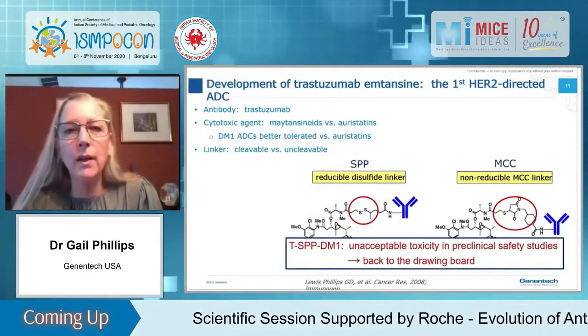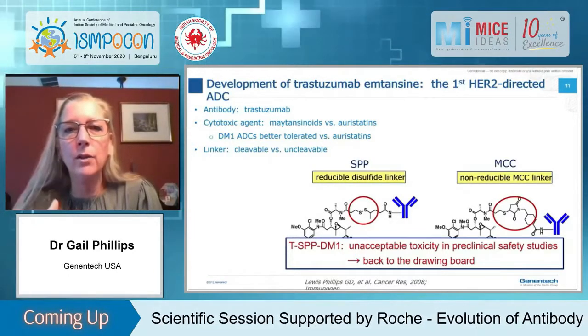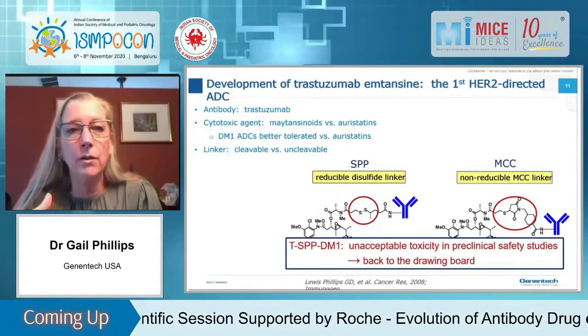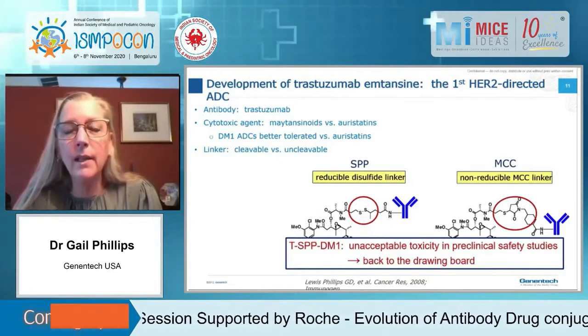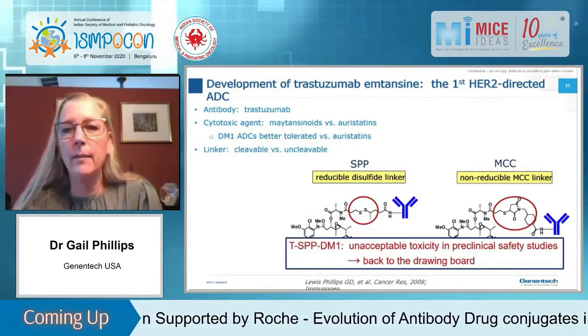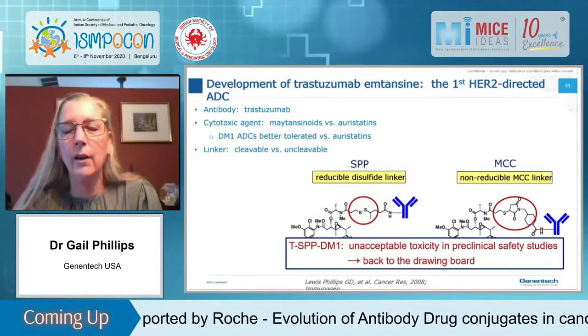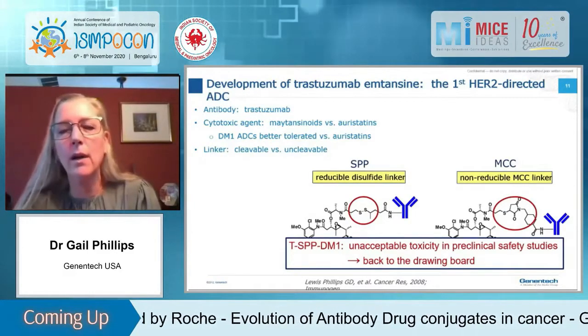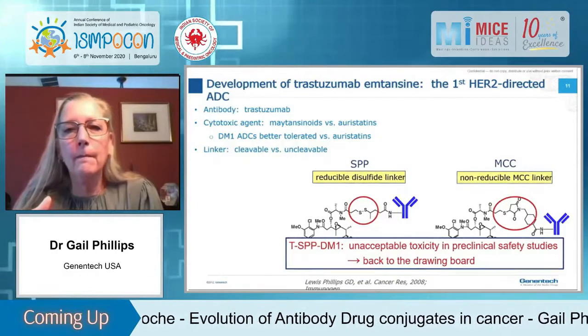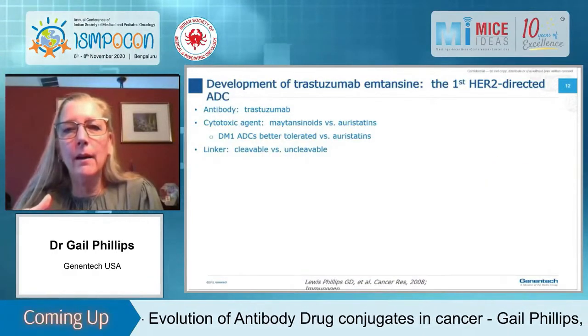And so we actually at Genentech took Trastuzumab SPP DM1 into preclinical safety studies and found that we got unacceptable toxicity with this disulfide linker. So we had to go back to the drawing board. Next slide, please. Okay, go one more, please.